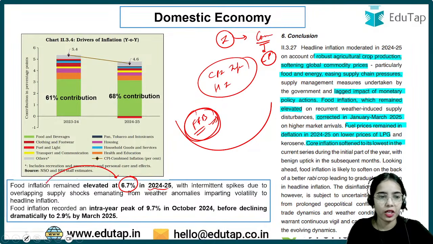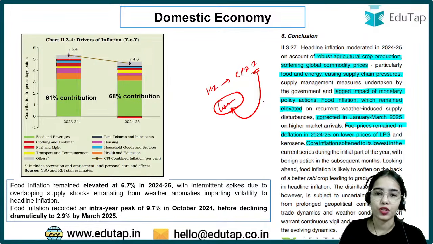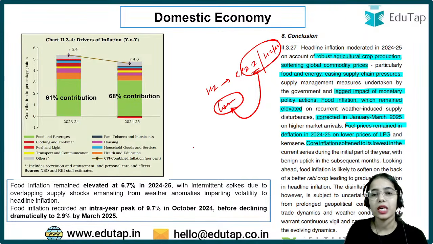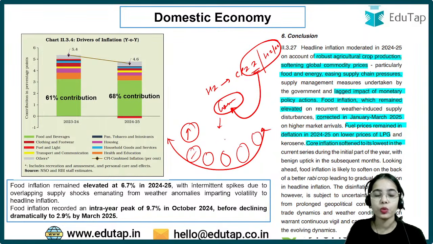Okay, so basically headline inflation, retail inflation, it is the CPI inflation. This is the inflation that affects the consumers. And here we see a basket of goods and services consumed by the consumer. If the price of this basket is increasing, that means the price of food and beverages, clothes, miscellaneous services, footwear, pan, tobacco and intoxicants, fuel, so these are the goods that are consumed by the consumers.